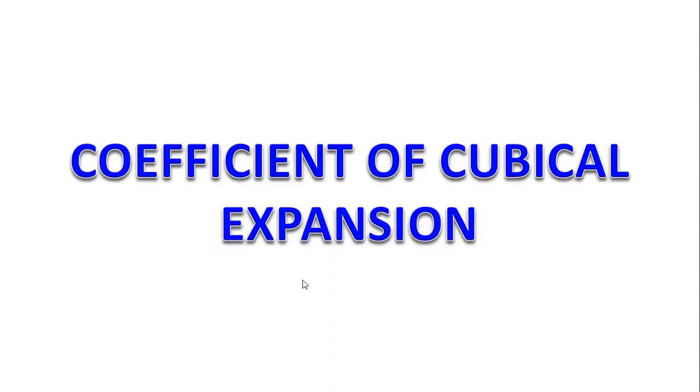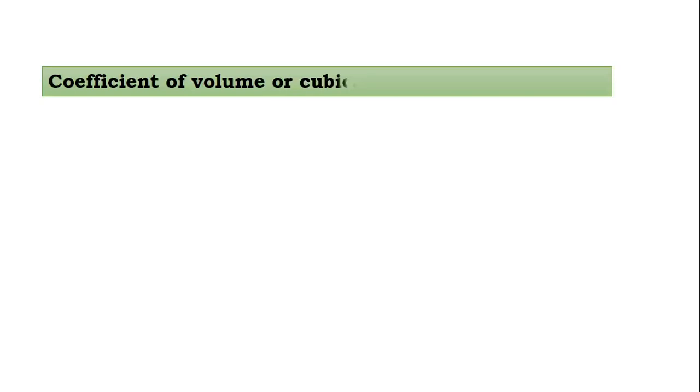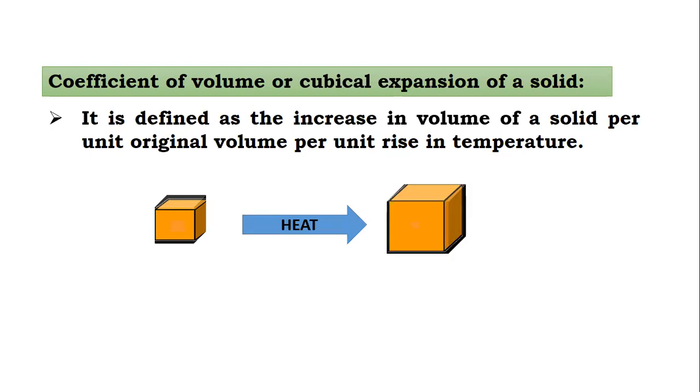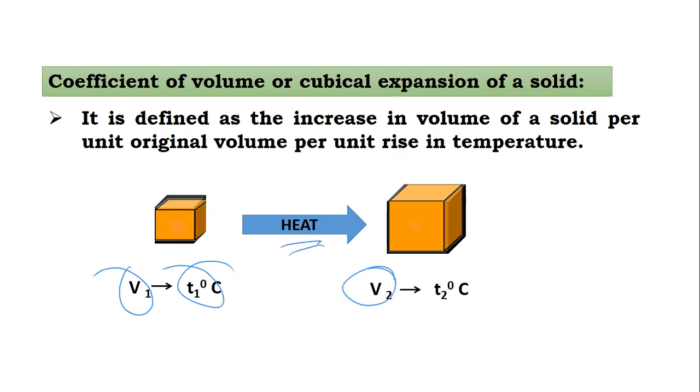Now, next one is when we heat a solid and its volume increases, then it is called as coefficient of cubical expansion or volume expansion. You can see here, I consider one cube. We heat a cube, then its volume increases after heating. This is called cubical expansion or volume expansion. Here this is the volume V1, and the temperature at that time is T1. When we heat it, the next volume is V2, the volume has increased, and the temperature is T2.